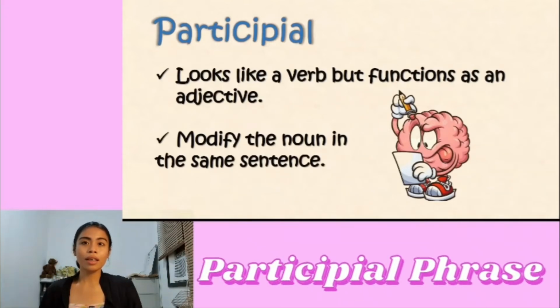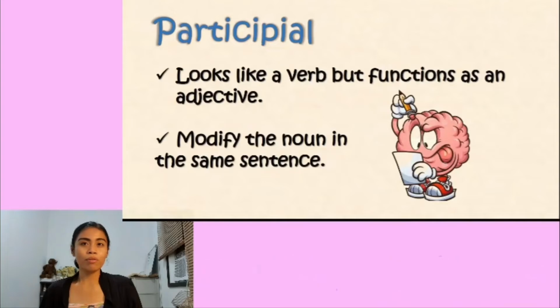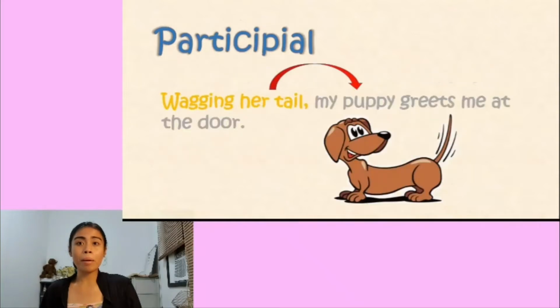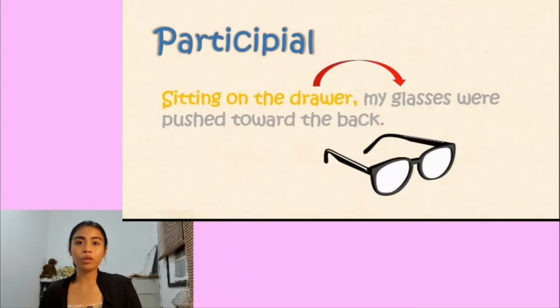A participial phrase looks like a verb, but functions actually as an adjective. And it modifies a noun in the same sentence. Ready? So example, wagging her tail, my puppy greets me at the door. Wagging her tail describes my puppy. Next, sitting on the drawer, my glasses were pushed toward the back. In here, sitting on the drawer describes my glasses.